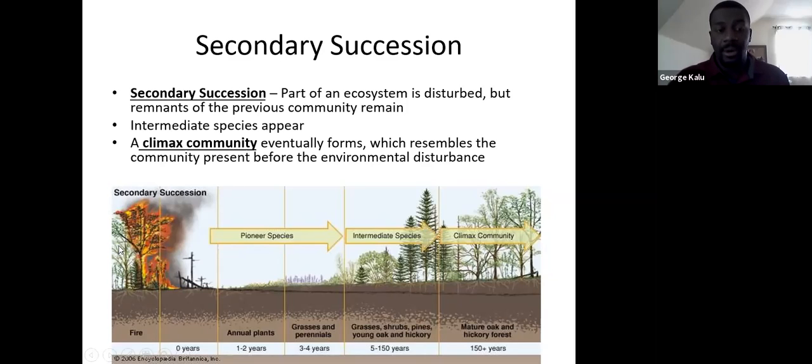So you have some kind of disaster, you have a fire, and you have a pioneer species beginning to show up. Eventually, over time, we have some intermediate species which look in between the pioneer species and the initial one. And then eventually you develop the climax community. Again, that climax community looks very similar to the community that existed prior to that disturbance.